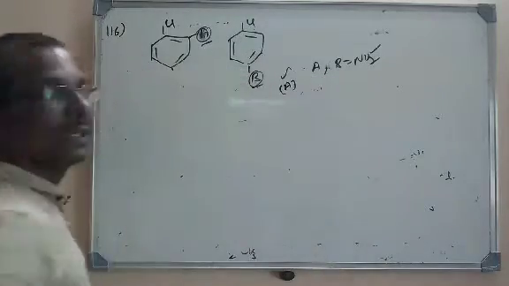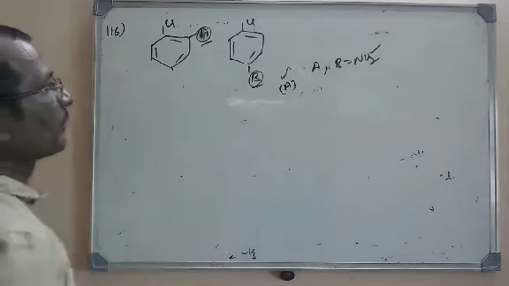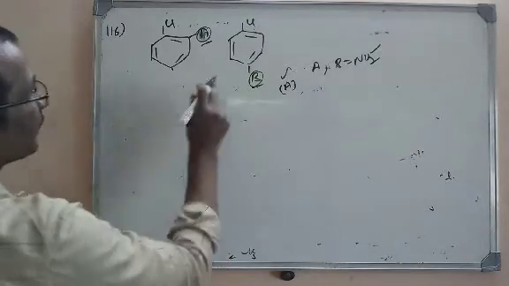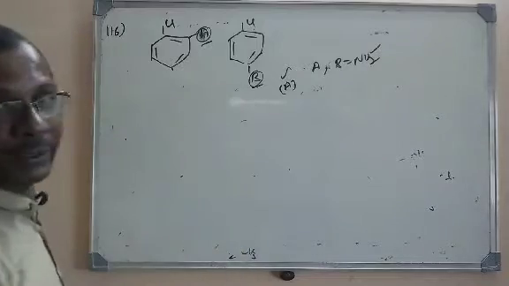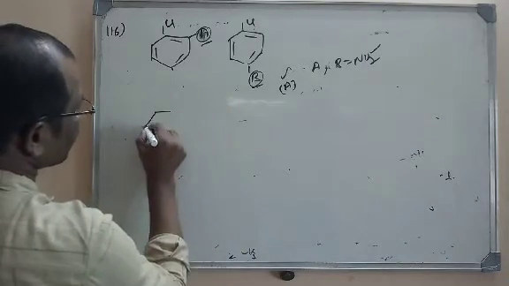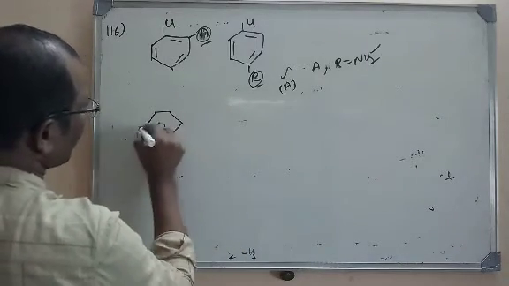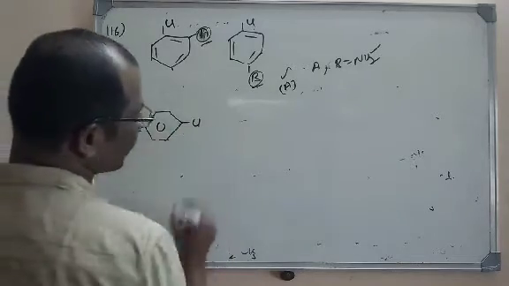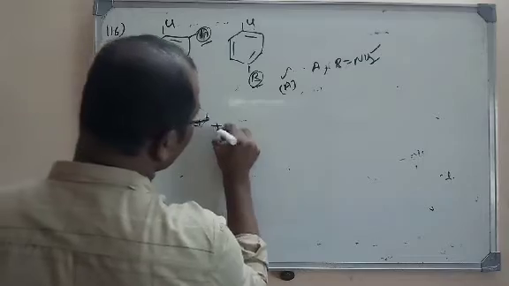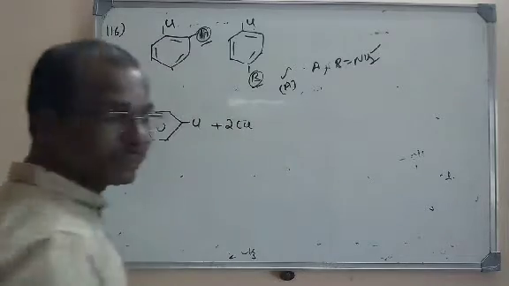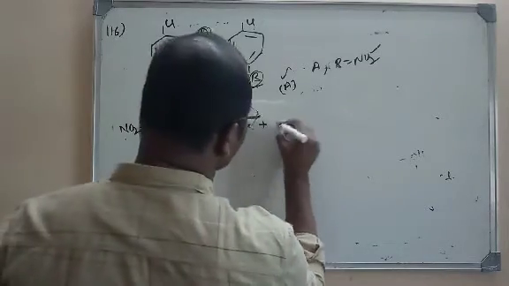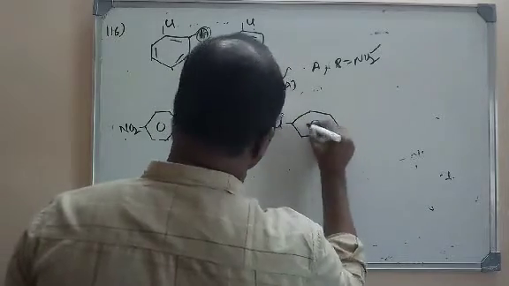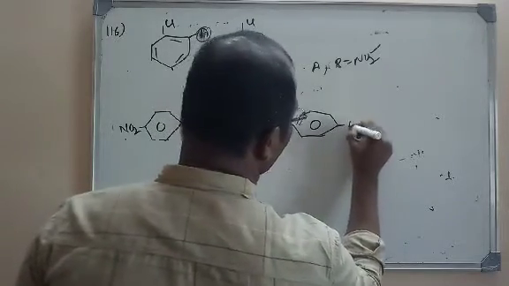Why do ring deactivating groups increase the coupling? For example, I will take this molecule to make you understand. Let it be NO2 first, and here chlorine. What we do in the Ullmann reaction is it is treated with copper metal powder, and here it is also chlorine. So we have NO2.